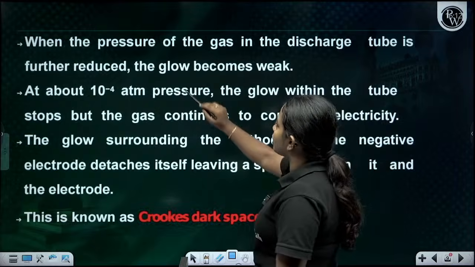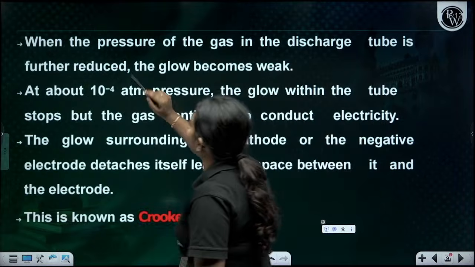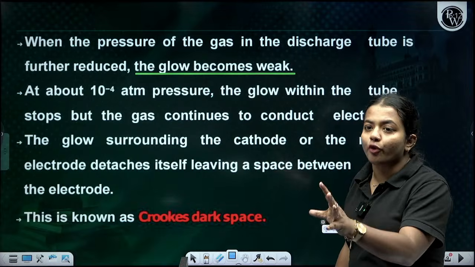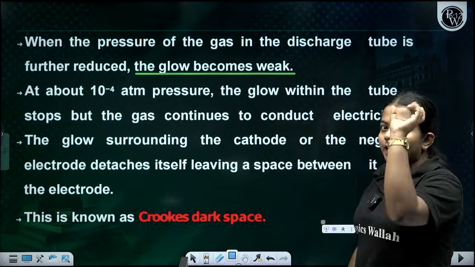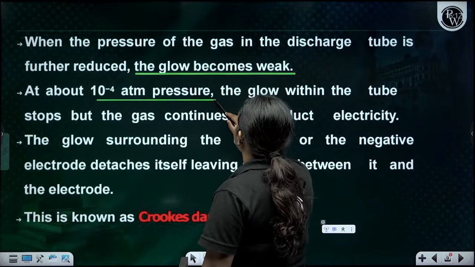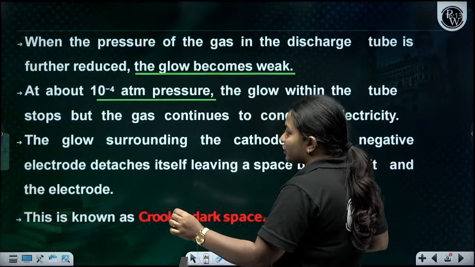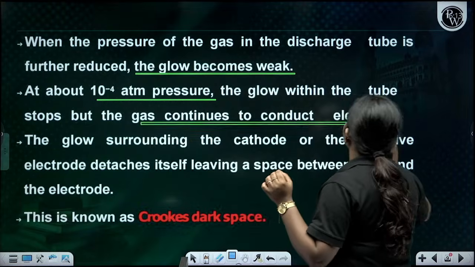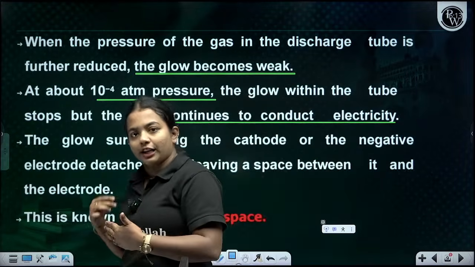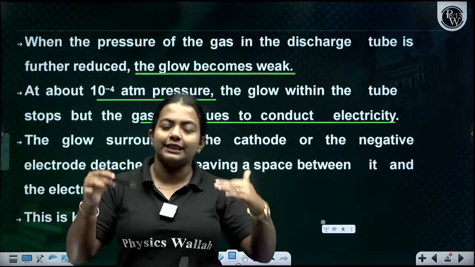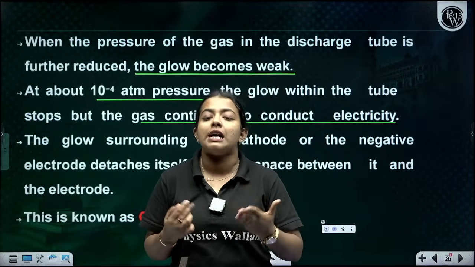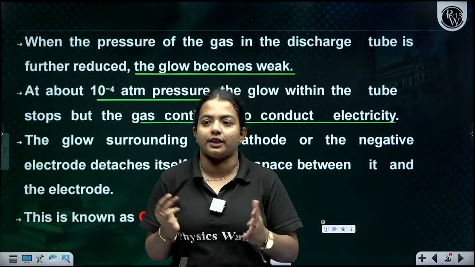Now what they have done is, when the pressure of the gas in the discharge tube is further reduced, what happens? The glow becomes weak. But at 10 raised to -4, which means 0.0004 atm, which is really less pressure, that is at minimum pressure, the glow within the tube stops, but the gas continues to conduct electricity. Glow stops. I told you there was a glow and there was conducting of electricity also. But when I again decrease the pressure, the glow is stopped, but the gas continues conducting the